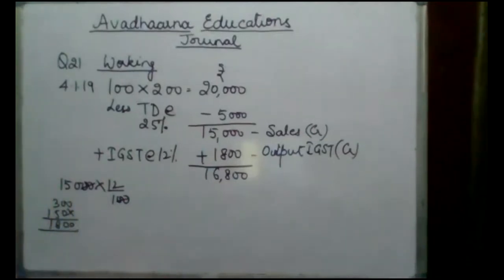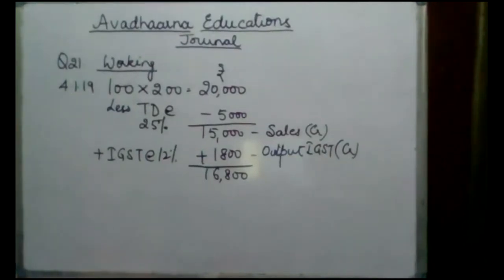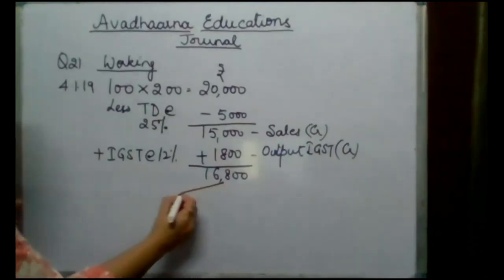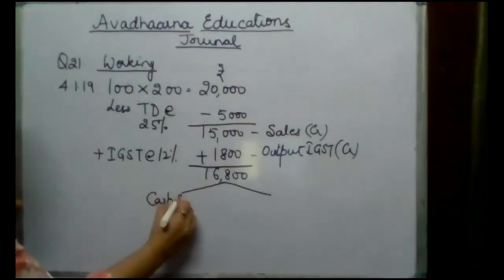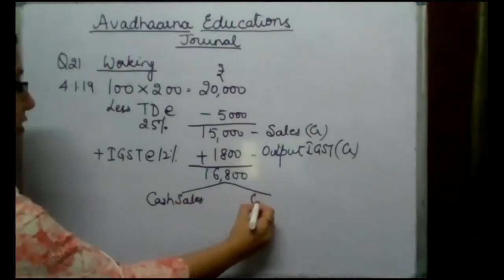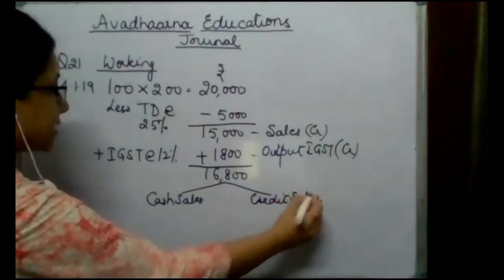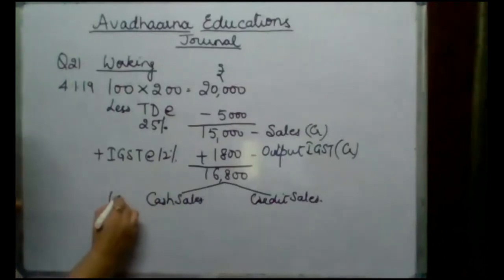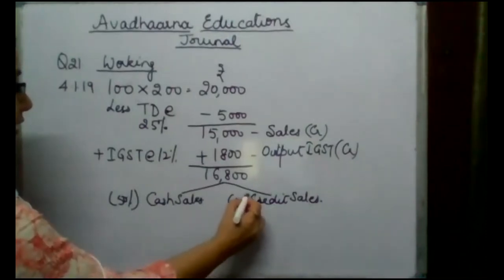Now it's written that 50% of the payment is being received on 14th of January, that means after 10 days, and the period given for the payment is 14 days. So obviously 50% transaction will be treated as cash sales and 50% transaction will be treated as credit sales. Now credit sales, this payment is received for 50% on 14th of January.